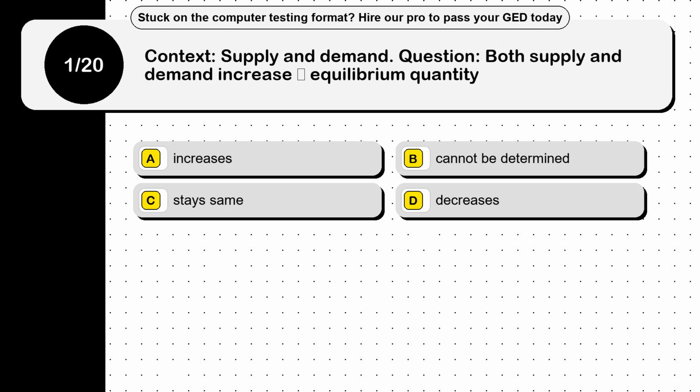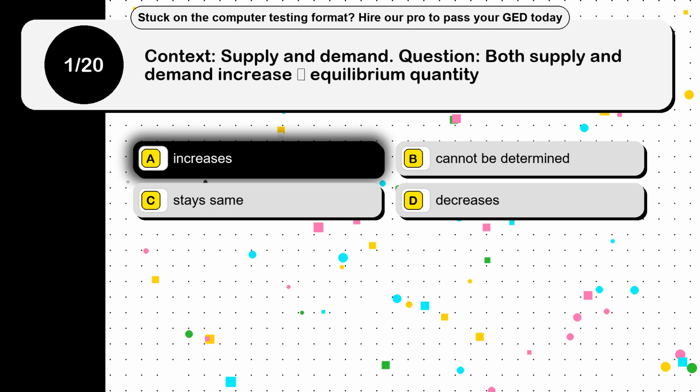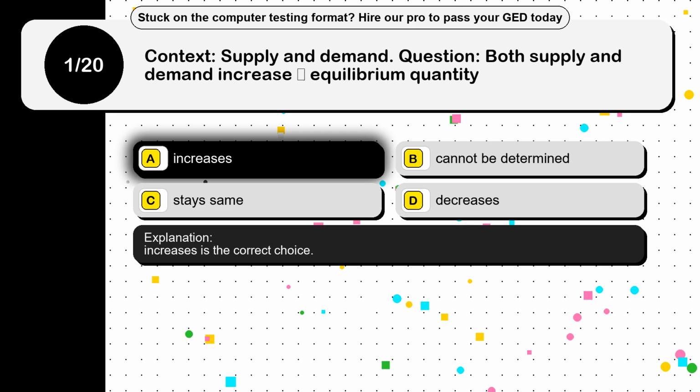Question 1. Context, supply and demand. Question, both supply and demand increase, equilibrium quantity. Option A, increases. Option B, cannot be determined. Option C, stays same. Option D, decreases. The correct answer is option A, increases. Increases is the correct choice.